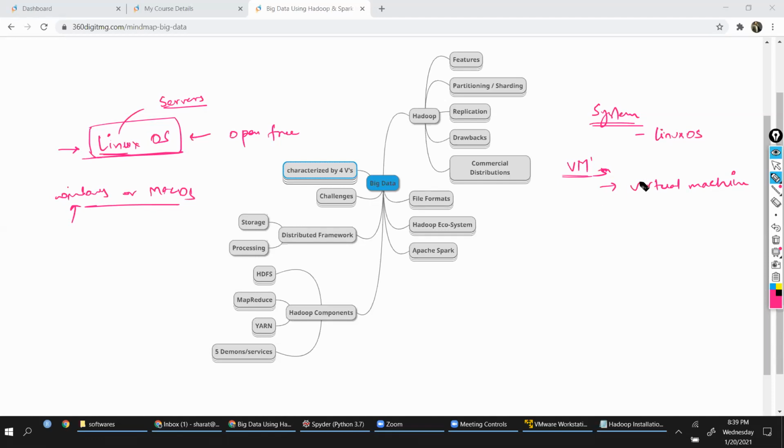This is a virtual machine. That means it is virtual. It is virtually created. Physically, there is no new system that you are getting, but we are creating a virtual system using the same hardware that we have. And this is possible thanks to the softwares that are developed on top of the hardware that we are using, the laptop, right?